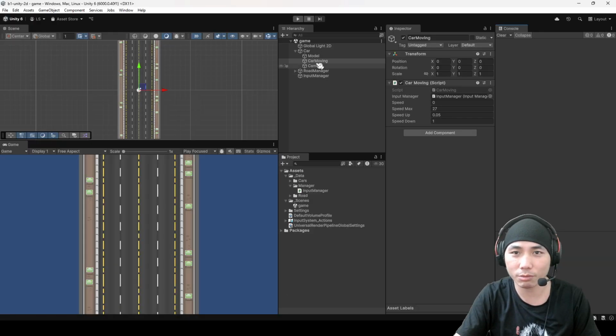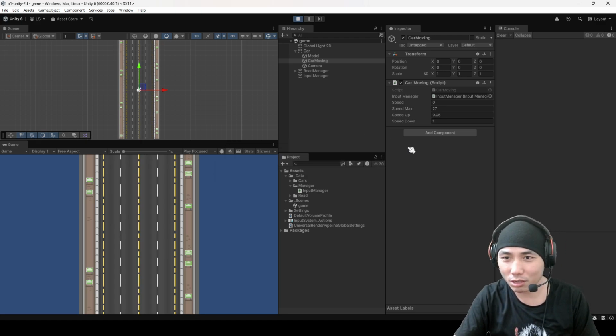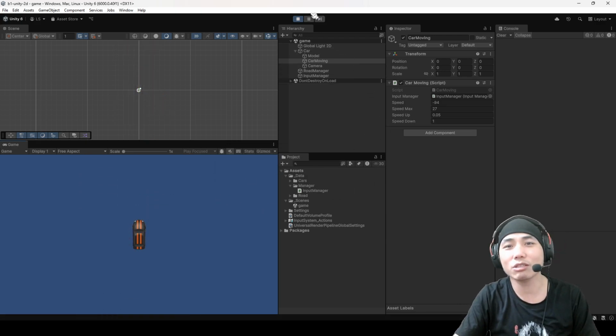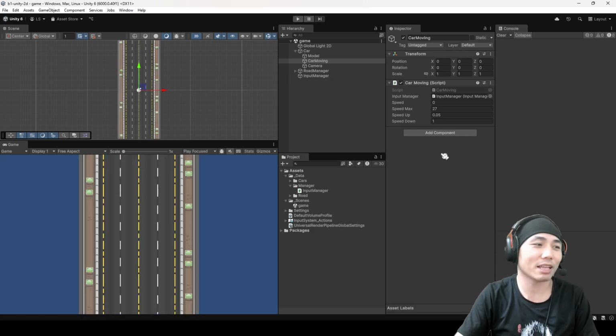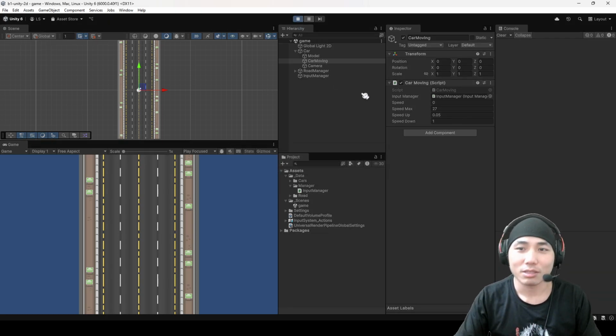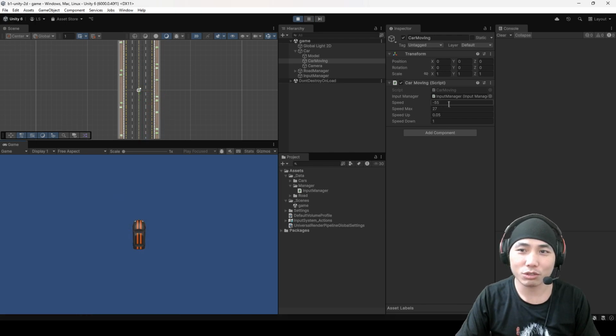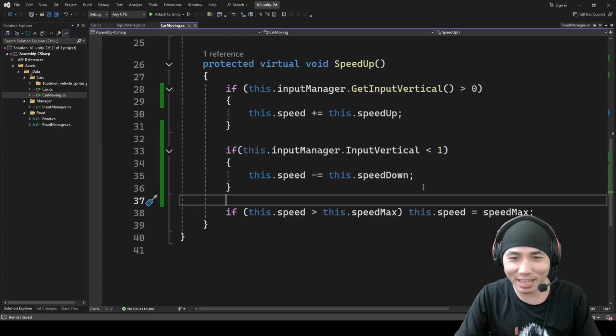Is there a name for this? I don't know. If you guys know what I'm talking about, please comment that word in English. I don't use that a lot. Wait, no, that's not right. Do you know why it's like that? Because when I'm not pressing anything, the speed will decrease to minus. That's why the car reverses. Okay, how can we handle that?